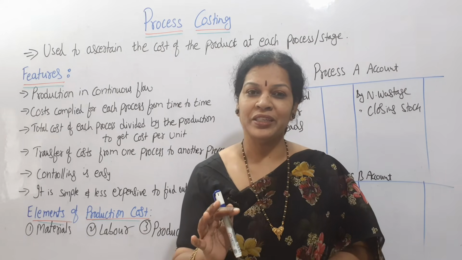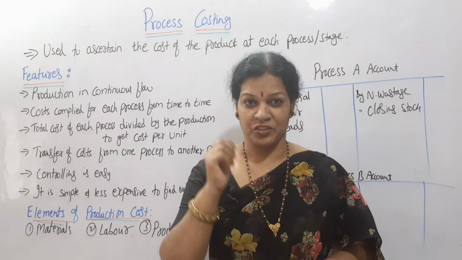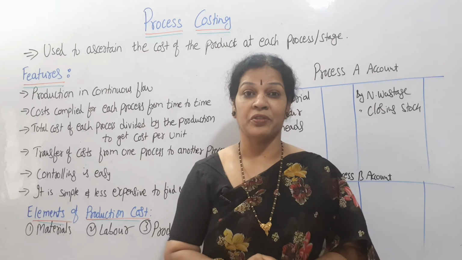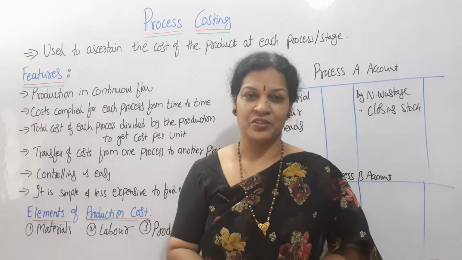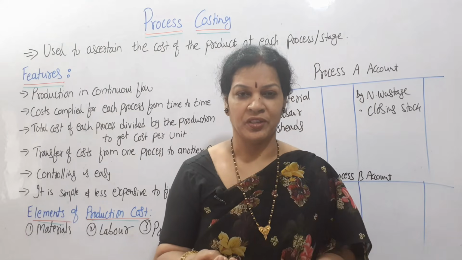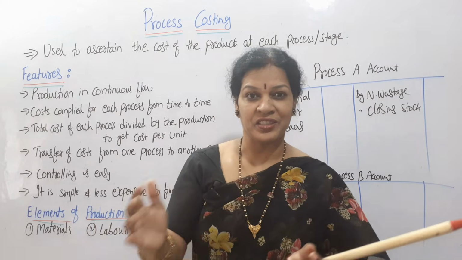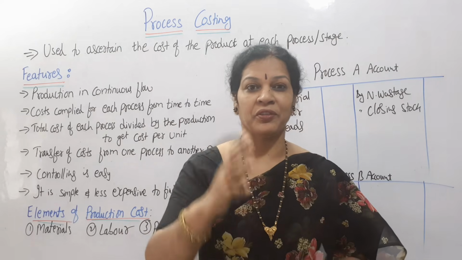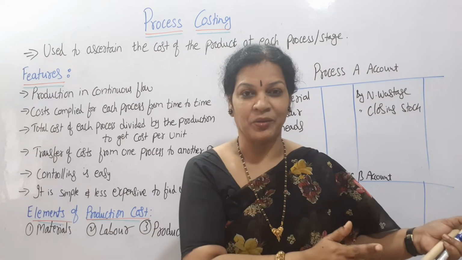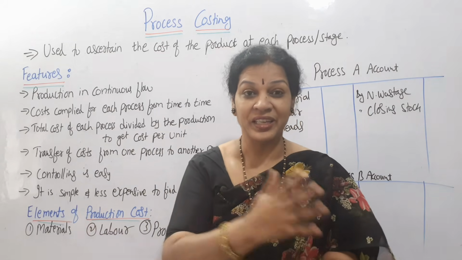So in cost accounting, process costing, what is this process costing? It means different levels of production. At different levels we can prepare different processes. Every process, what is the cost? Suppose we have a manufacturing company and we are producing a product at different levels. First stage, second stage, third stage, like different stages are there. For every stage you can prepare a process account. Stage 1, process A account. Stage 2, process B account. Stage 3, process C account, like different processes.